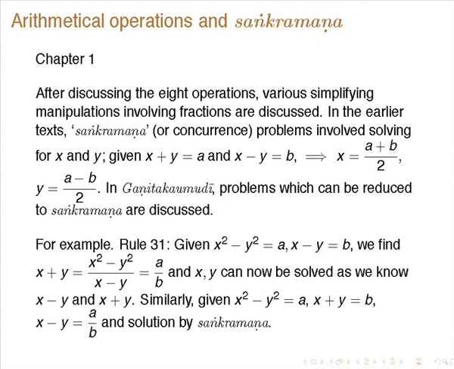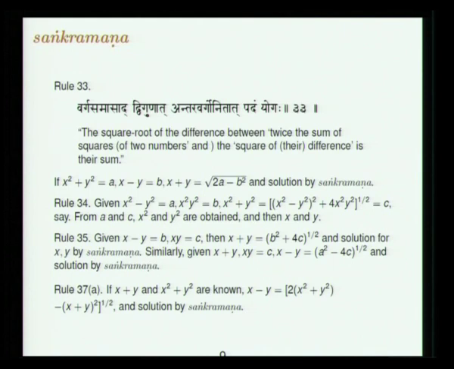So, in Ganita Kaumudi, problems which can be reduced to Sankramana are discussed. For instance, suppose you are given x minus y is equal to b and x squared minus y squared is equal to a. Then you can find x plus y is equal to x squared minus y squared by x minus y, which is equal to a by b. So, x and y can now be solved, as we know both x minus y and x plus y. Similarly, suppose you are given x squared minus y squared and x plus y, then x minus y can be found out similarly, and you can solve it by Sankramana.